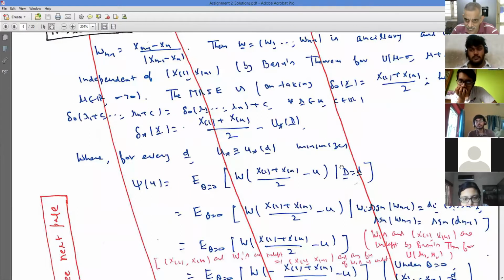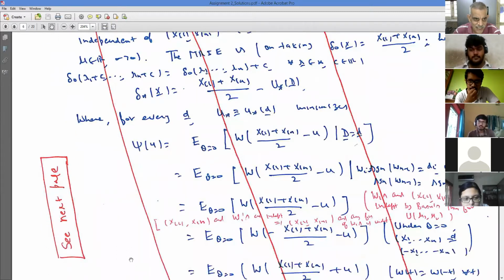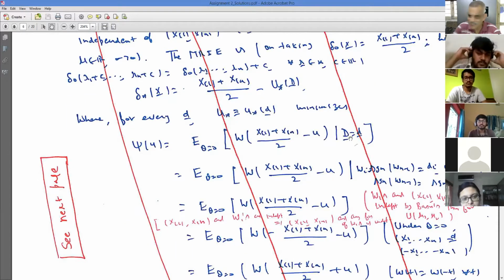If they were, I could have written this event in terms of W, and then I could have used the independence of X1, Xn and W, and things would have been simple. But still, I feel there should be some way you can exploit W. So that is the reason I left it. So I say see next page, because I could not write down this event as a one-to-one function of W. If I was able to do that, then things would have been as usual, no problem.